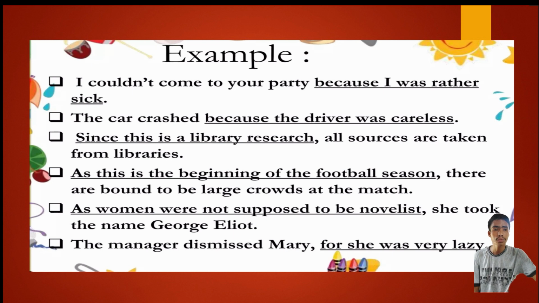First, I couldn't come to your party because I was rather sick. So as we observe, it tells a reason, because he or she can't come to the party since he or she is sick. The second, the car crashed because the driver was careless. So because the driver is careless, that is why the car crashed. Third, since this is a library research, all resources are taken from libraries. So it is telling us a reason.